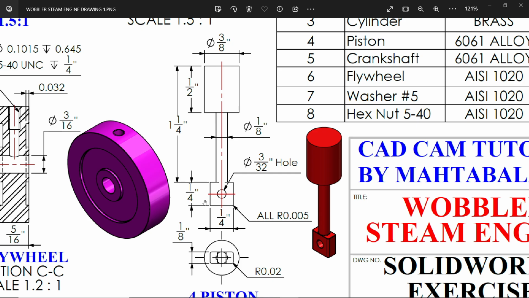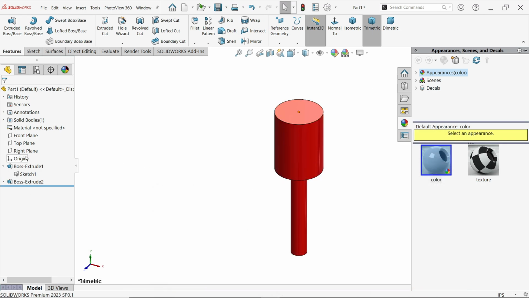Now here one rectangle 1/4 by 1/4, and depth of this 1/8 inch. There is one hole 3/32 inch. Then from the bottom you will see the corner fillet 0.02 and all radius 0.05. Okay, so let's do this.